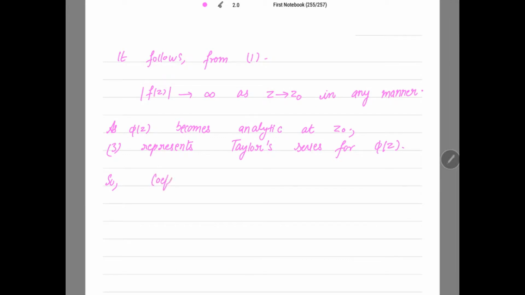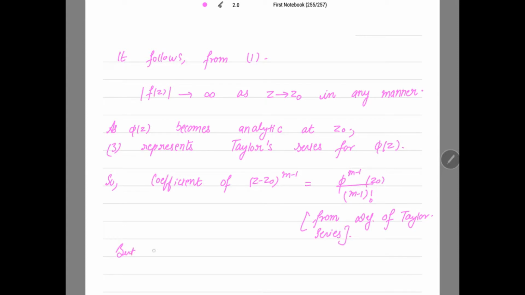Because it is a Taylor series, from here I can get the coefficient of z minus z0 to the power m minus 1 is equal to phi to the power m minus 1 of z0 over m minus 1 factorial. This is from the definition of the Taylor series, and I also put this in my remark at the very start of the video.